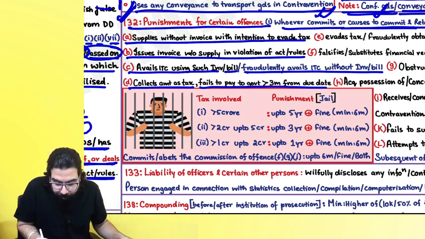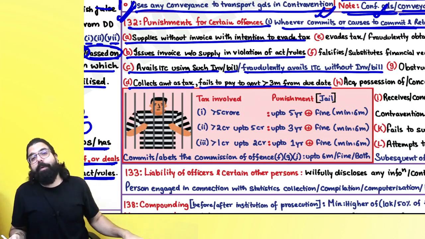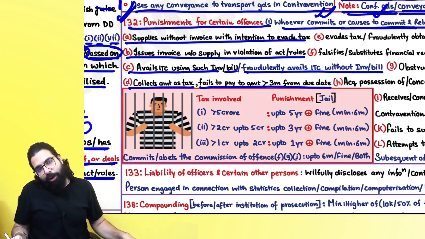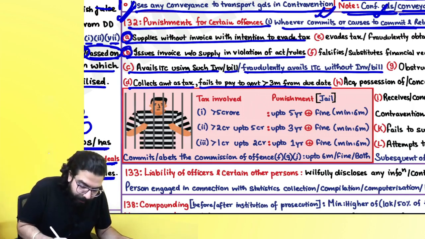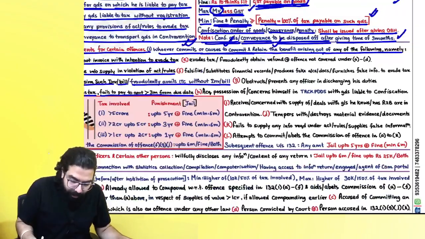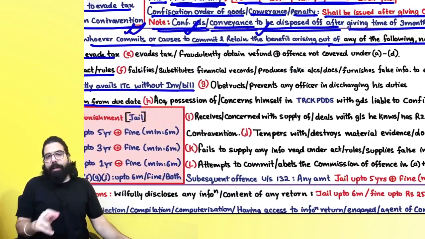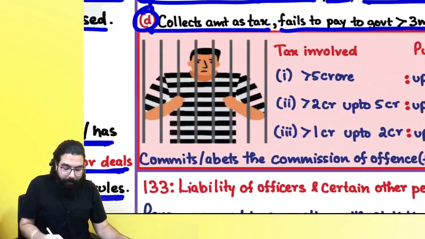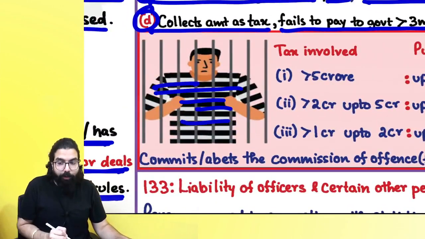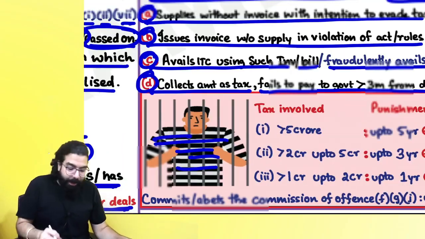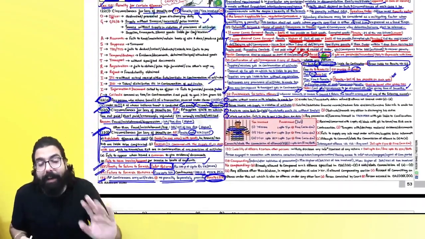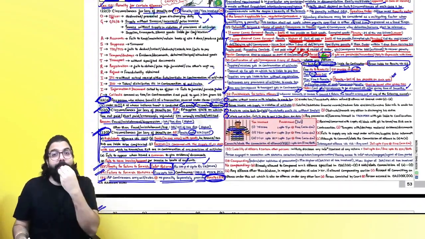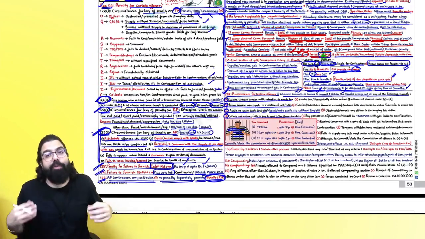If you don't pay within 3 months from the due date, if 3 months have crossed, then they are going ahead and telling A, B, C, D, and then you will be imprisoned also. Now people remember, we are talking about imprisonment. All these jail wala checks wala clothes will be given to you. That is imprisonment. Till now we were talking about penalty. Now we are talking about jail. Jail wala food will be given. Jail wala clothes also will be given.